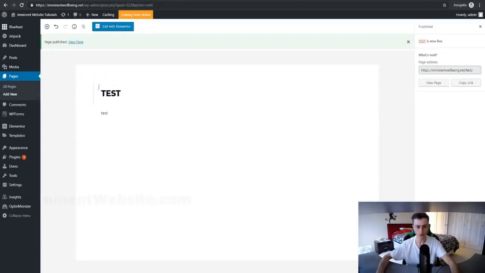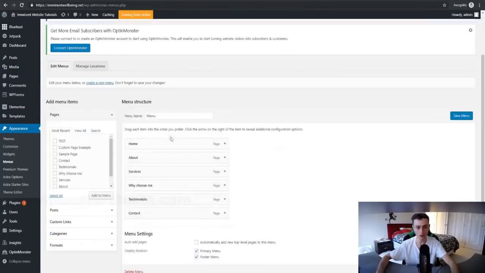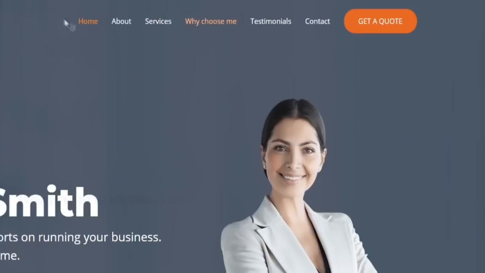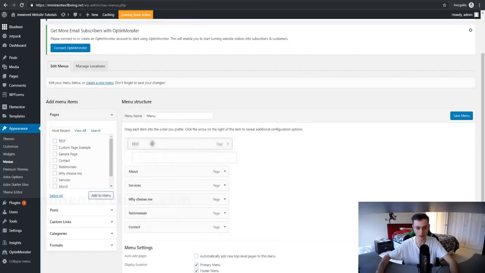And as you can see on screen right now, I just quickly created a basic page, and I did this so I could show you what the navigation menu is all about. So if we go over here to appearance again, and click on menus right here, we will be taken to the page where we can modify the menu right here at the top of your website, right? Normally you have to do this manually, but because we chose a template, all of this is done for you. So let's just say you wanted to build your own pages and create your own custom menu. What you can do, for example, is choose the test page I just created. We can click that, add that to the menu, and we can make this at the very top.